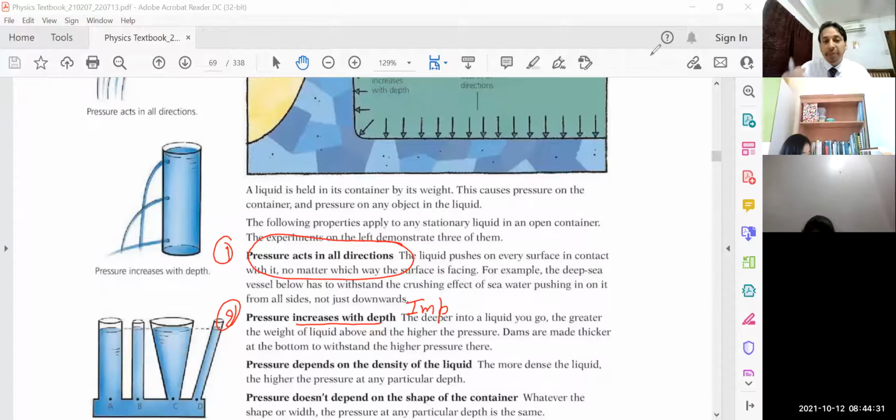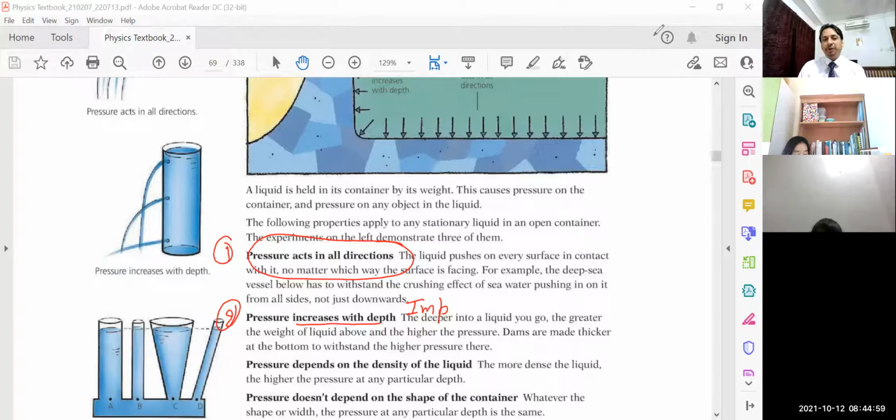First point, children, that the pressure acts in all directions. Point number 2, pressure increases with depth. So if pressure increases with depth, that's why if we suppose we are in a river and at a greater depth, our body will experience more and more pressure.